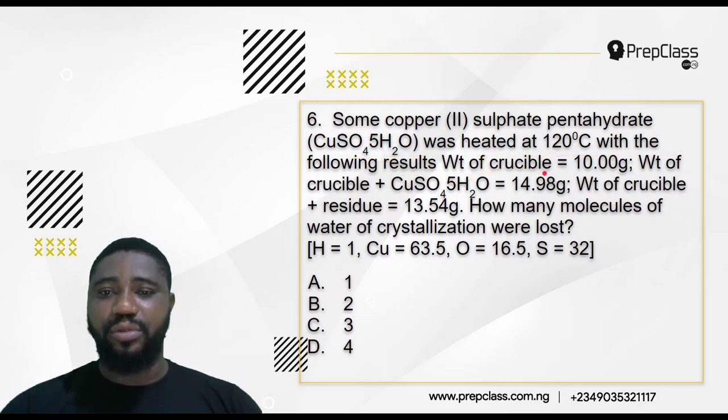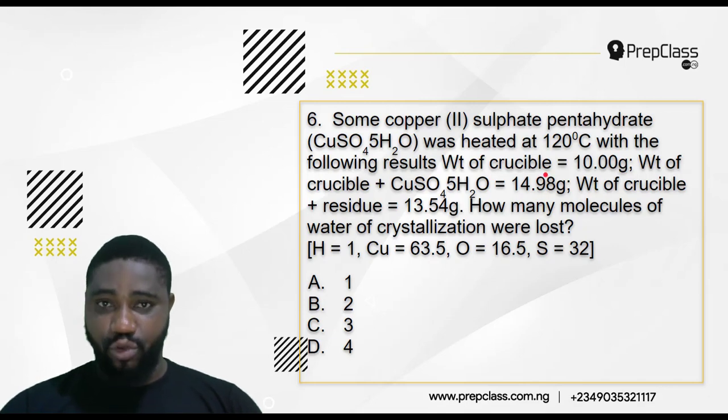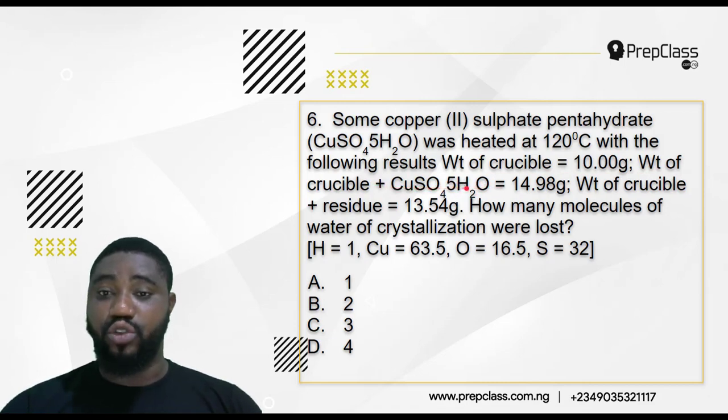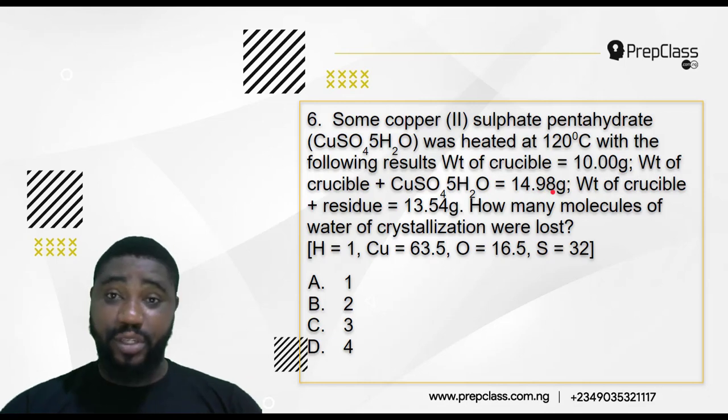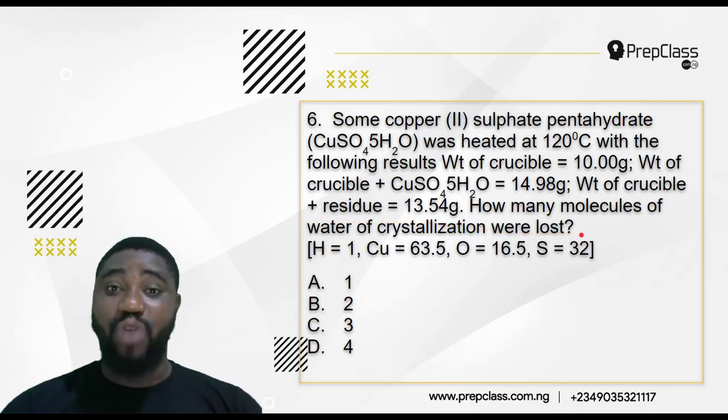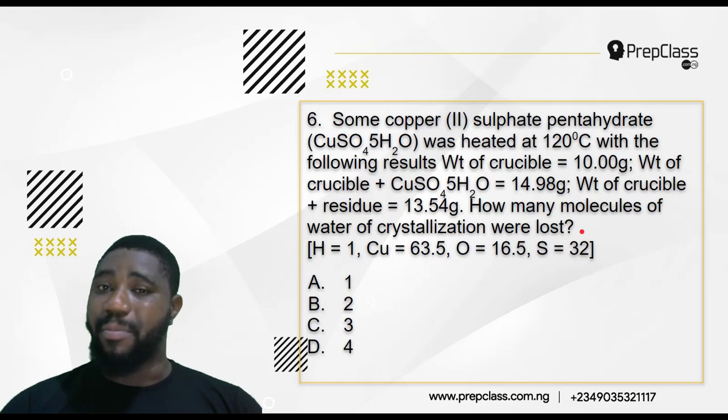Weight of crucible, that is the container they're using for heating, is 10 grams. Weight of crucible plus the CuSO4.5H2O salt together is 14.98 grams. Weight of crucible plus residue after heating, which simply means that some water has left the salt, is 13.54 grams. How many molecules of water of crystallization were lost? They're asking you how many molecules, not mass.